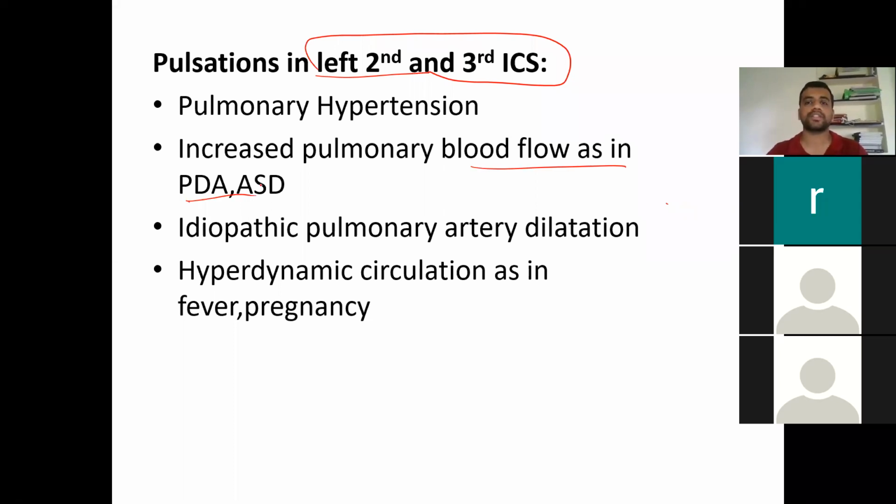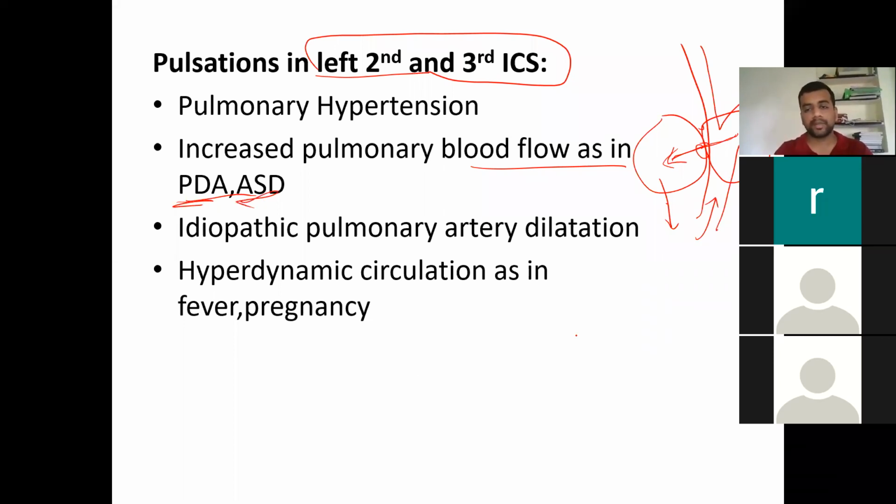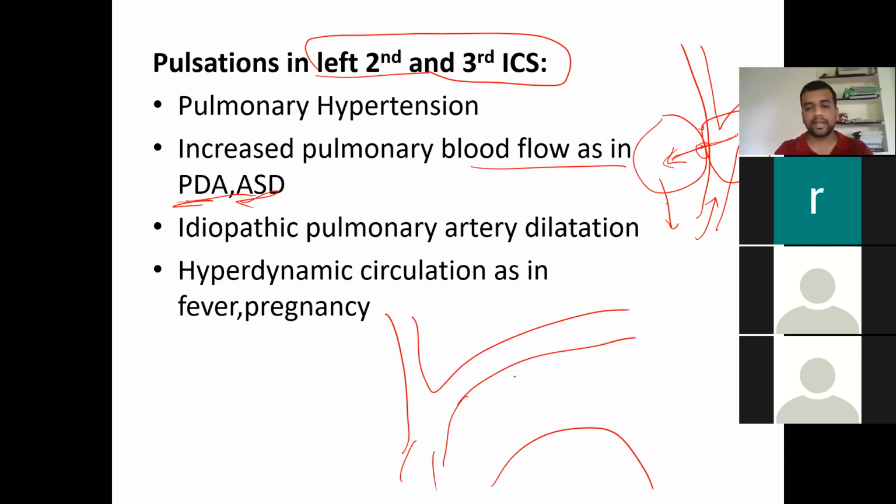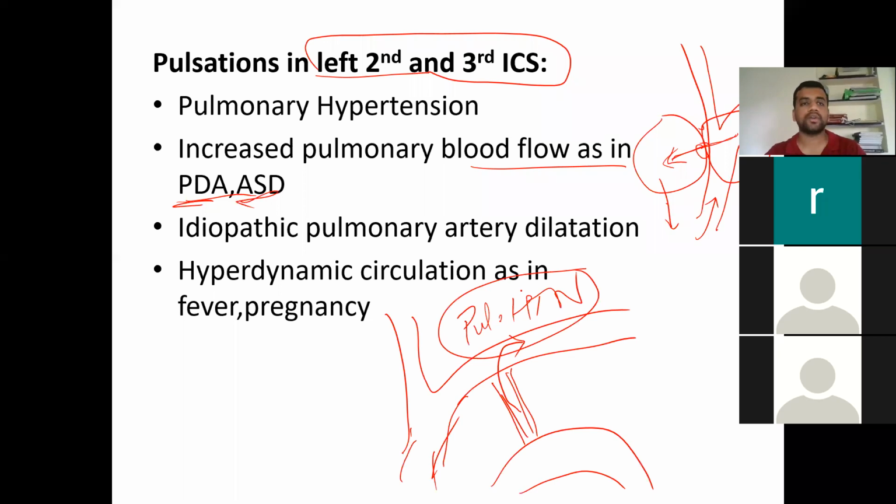In the case of ASD, even though the atria are low pressure chambers, there is always a flow of blood from left to right. So invariably increased pulmonary flow will be there. That can cause it in PDA and ASD. In the case of PDA, if this is your pulmonary artery and you have the aorta here, we have an abnormal connection here. This is going to cause increased flow here, and later we are going to develop pulmonary hypertension. This pulmonary hypertension can cause your loud P2 and pulsations at the level of the left second intercostal space.